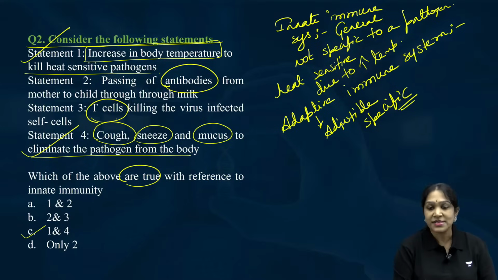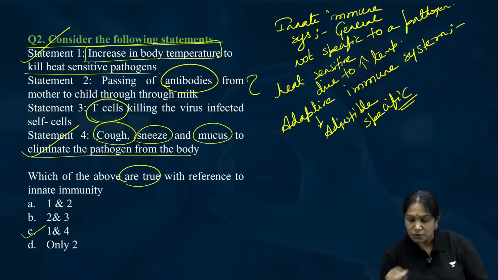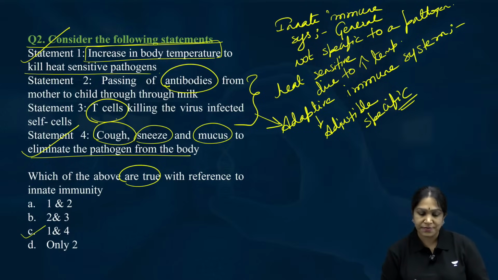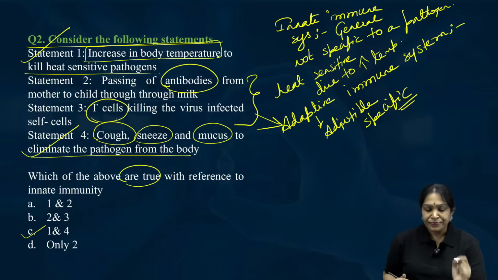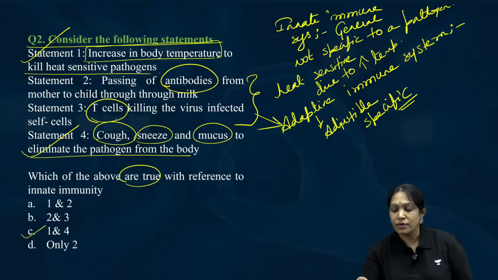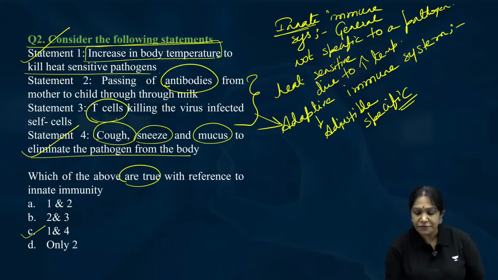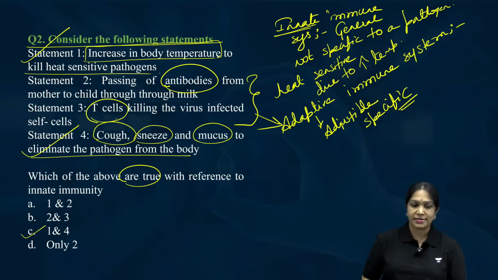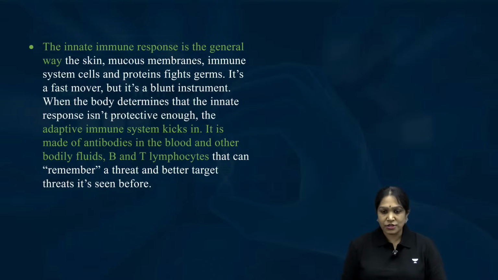So they both come under these two. Statement number 2 and 3 come under adaptive immune system. Statement number 1 and 4 come under the innate immune system. So therefore, which of the above are true with reference to innate immune system? 1 and 4 are correct. C is the right answer. Okay, moving on to the next question.